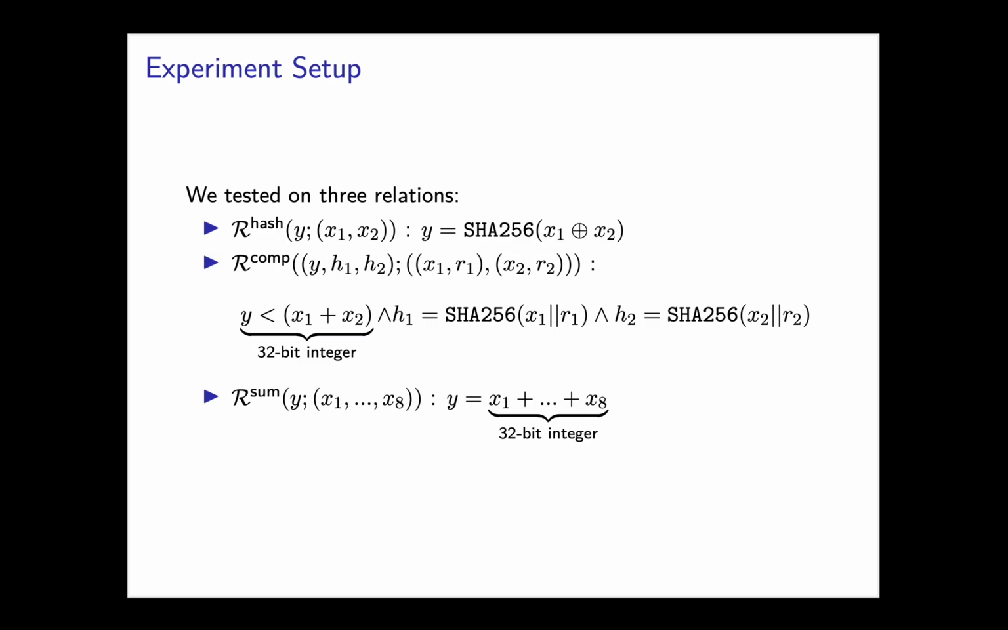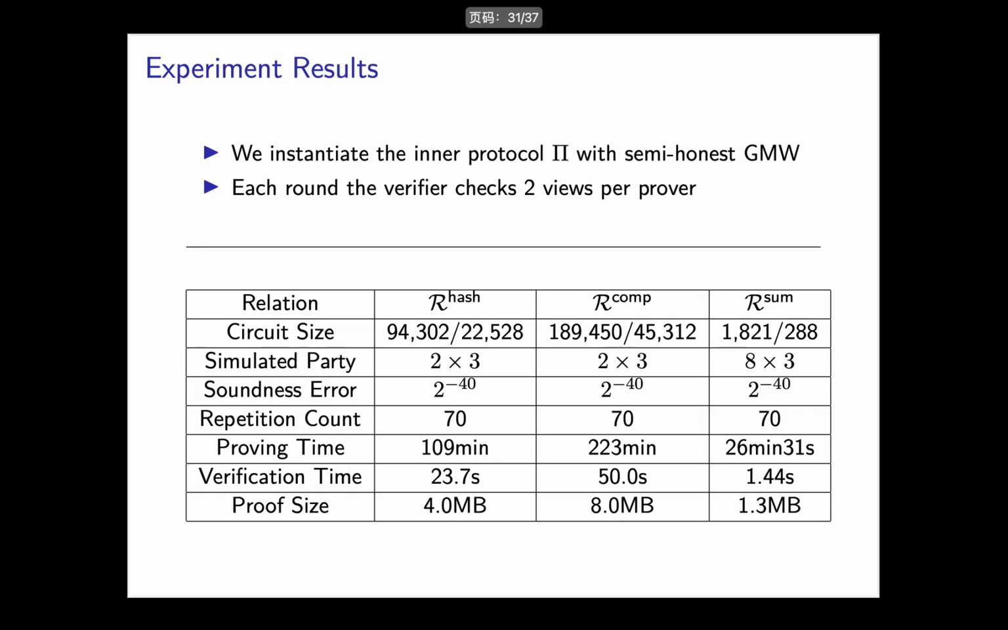Next, we introduce the experiments we performed. We tested three relations. The first one checks that the exclusive OR of two witnesses is the hash pre-image of the public information Y. The second relation corresponds to the double financing problem. In particular, it checks that the sum of the pre-images of hash commitments is larger than a public threshold. The final relation is a simple summation.